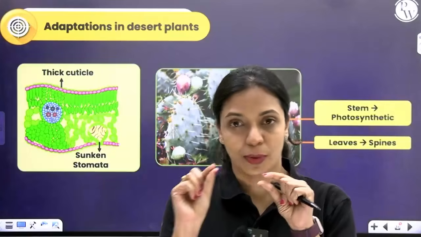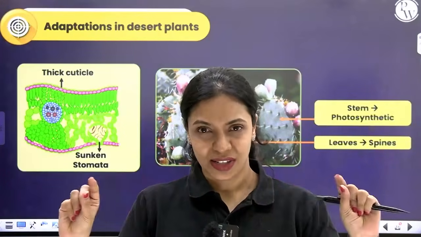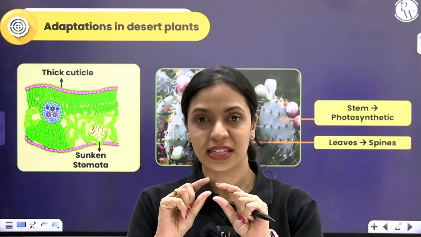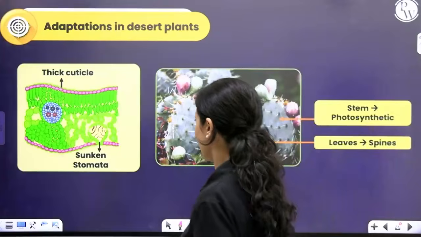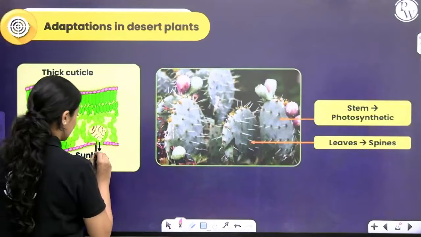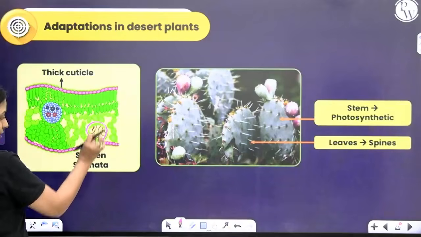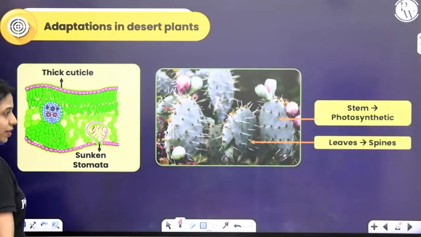That means stomata has guard cells, and the guard cells are epidermal cells. They are present at the same level as the epidermal cells, but these guard cells are not present at the surface, they are slightly deeper. So you can see over here like this, it is sunken, and it will have certain trichomes also present, so that will reduce the rate of transpiration.